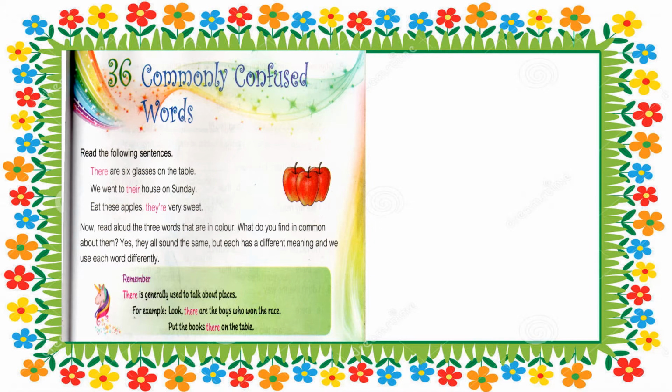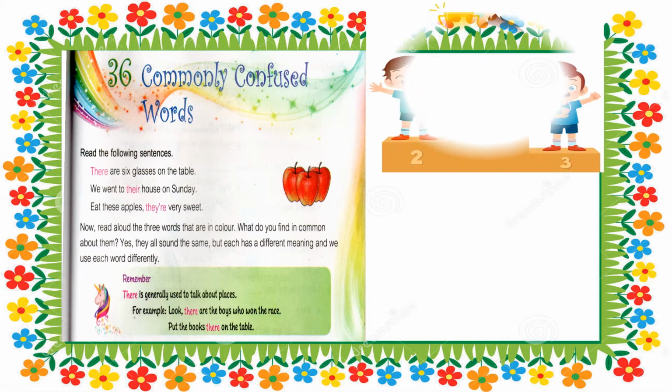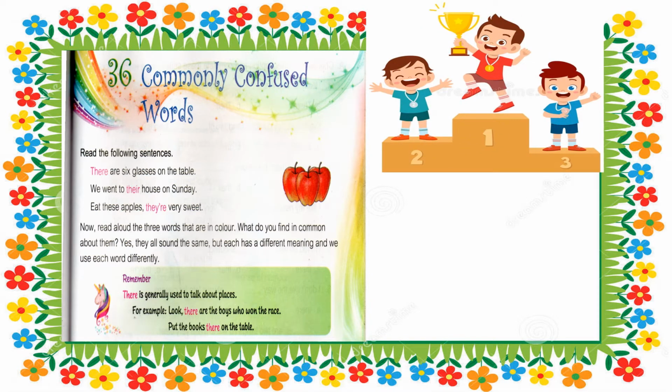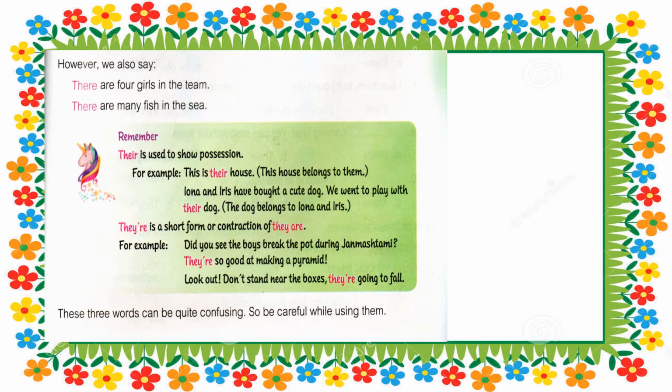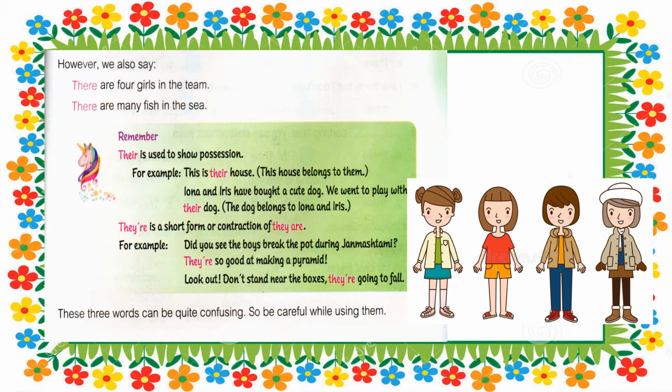For example, look, there are the boys who won the race. Put the books there on the table. So children, in both these situations, we are talking about some places. However, we also say there are 4 girls in the team. There are many fish in the sea.